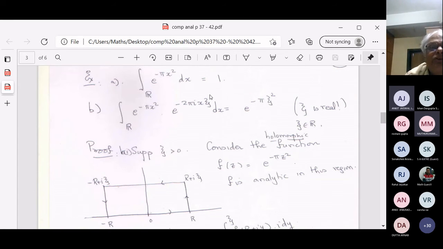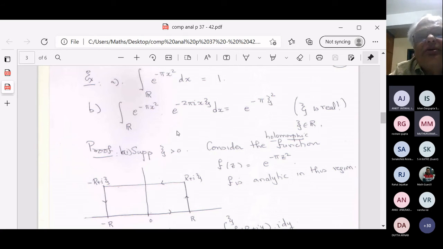But as a consequence, in some sense, okay, is the fact that you take e to the minus pi x squared, multiply it by e to the, so take any psi, which is real, okay, and integrate e to the minus pi x squared multiplied by e to the minus 2 pi i x psi, integral with respect to x.